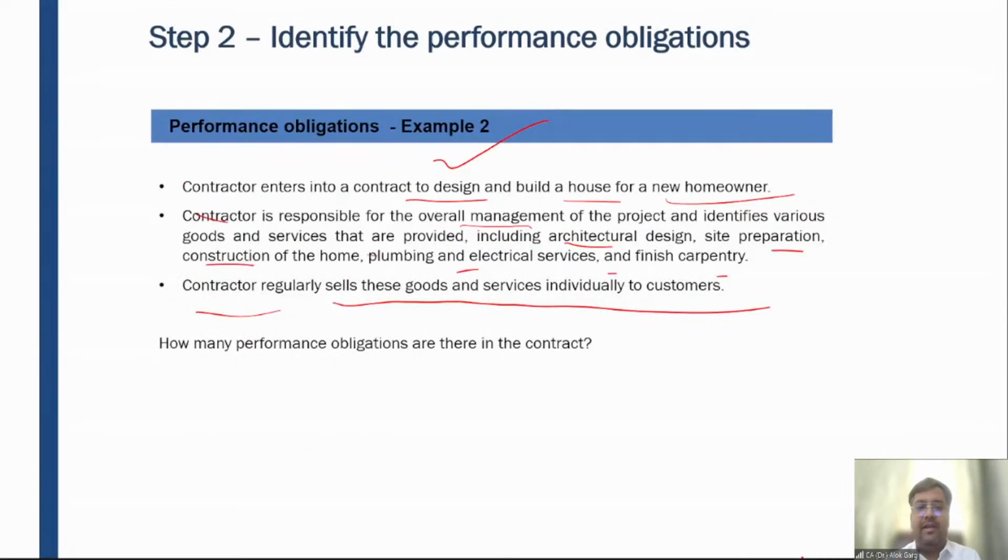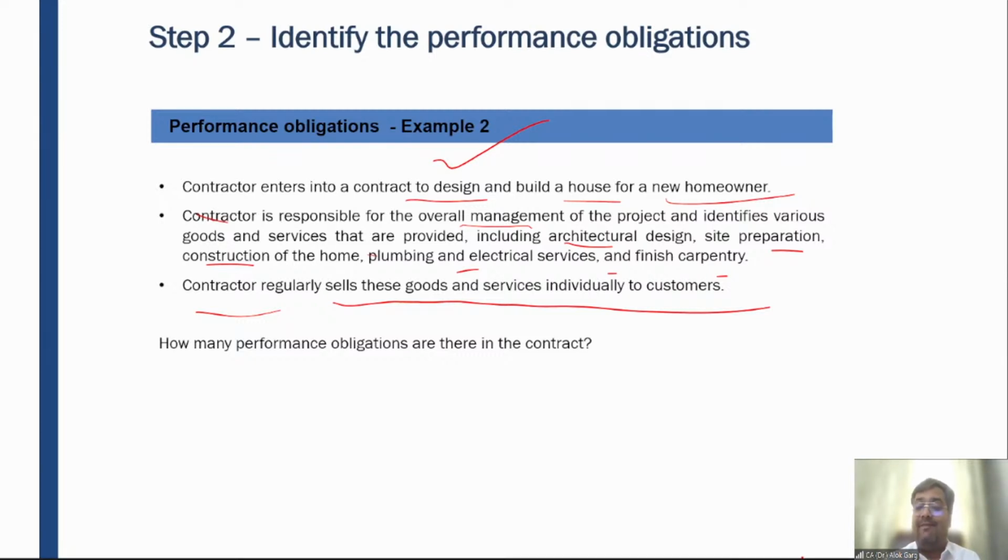Like one of the students has asked, sir, whether the revenue recognition will be considered the same for all customers. The answer is no. It has to be as per the contract, right? So friends, in this case, the contractor enters into a contract with a customer to design and build a house for a new homeowner. From the concept of the contract, if you talk from the services level or goods level, you will find that the customer can take the benefit of the delivered goods and services on their own or with the help of readily available resources.